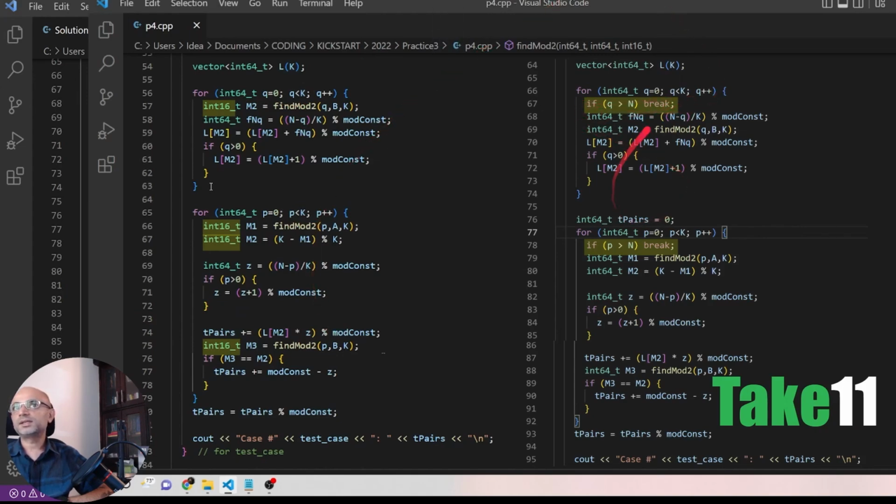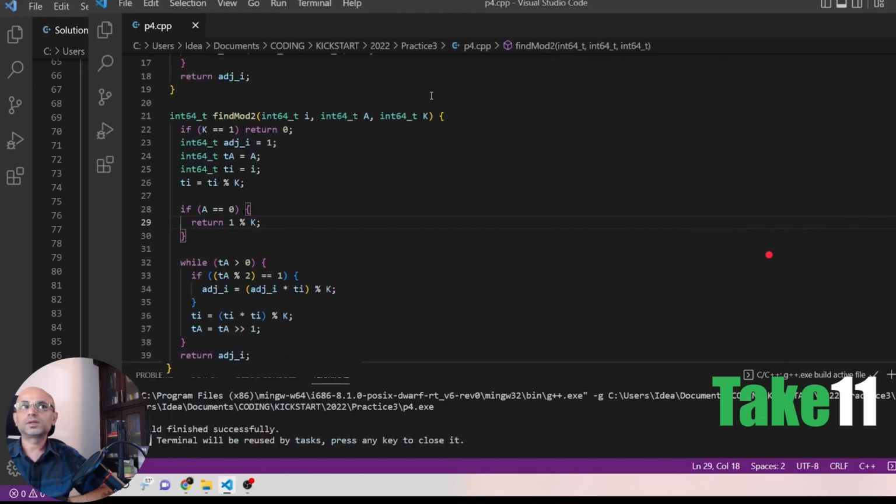So if we fix them, we will have the condition when q hits n, so that means n is less than k, we should break this loop and stop for both p and q. And also we need to use int 64 everywhere. So that is our take 11. And the find mod 2 version that we are using currently for take 11 is this.